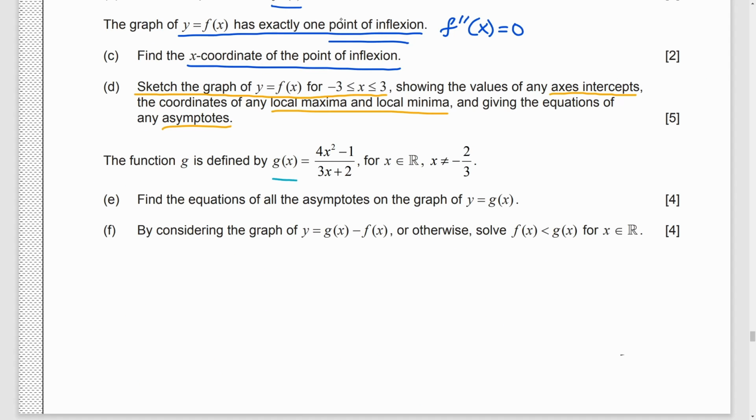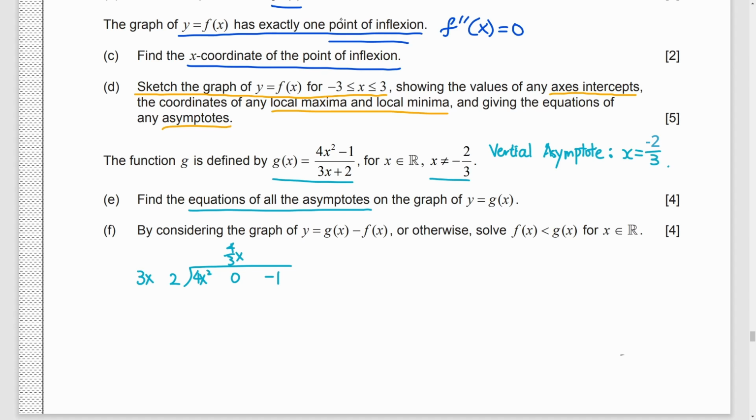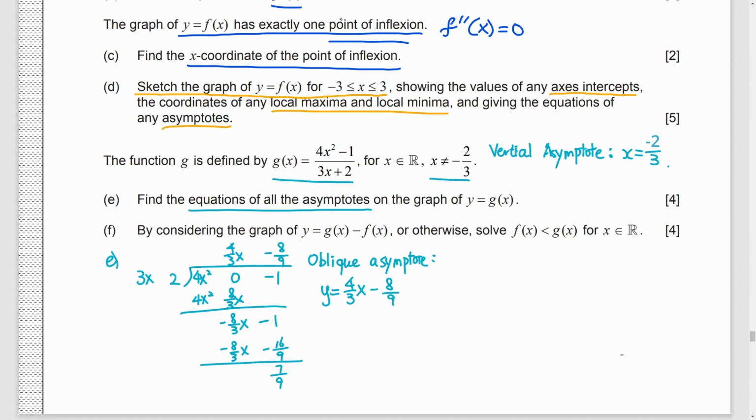Part E. We have another rational function g, with x cannot be negative 2/3, and we need to find all the asymptotes of g. The vertical asymptote is easy. Just set the denominator 0, which is x equals negative 2/3. As the power of the numerator is greater than that of the denominator, there is no horizontal asymptote, but slant asymptote. We need to use polynomial division to find it. Don't care about the remainder, and the quotient is just the answer.